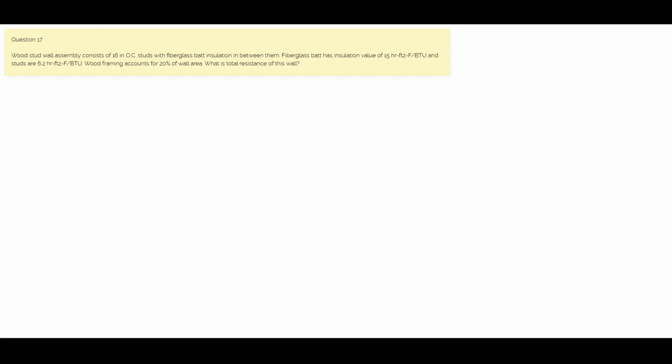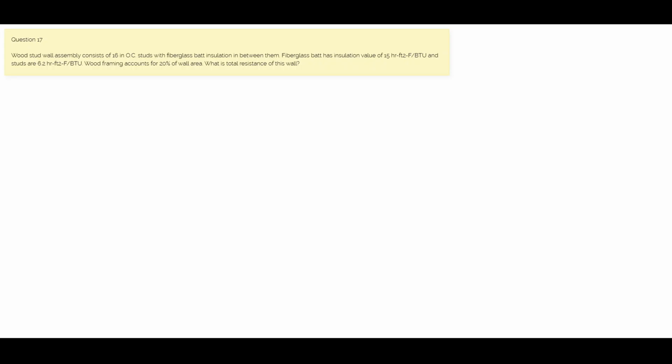Question 17. Wood stud wall assembly consists of 16-inch on-center studs with fiberglass bed insulation between them. Fiberglass bed insulation has an R value of 15 and wood studs are R6.2. Wood framing accounts for 20% of wall area. What is the total resistance of this wall?